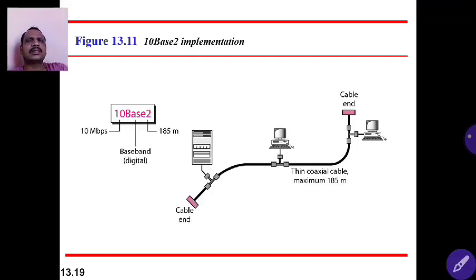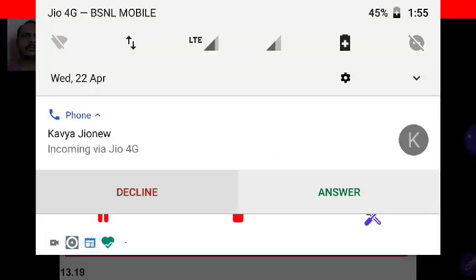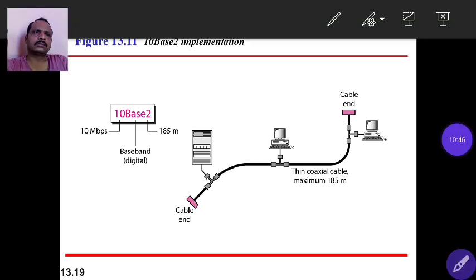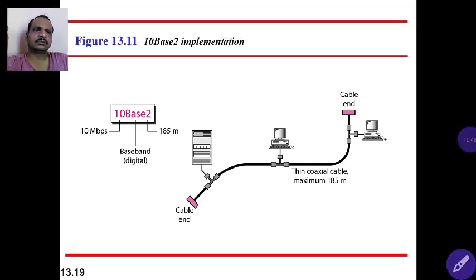Next we'll see 10Base2. Similarly, 10 indicates 10 Mbps, base indicates baseband digital signal, and 2 indicates 200, but practically it is 185 meters. We represent it symbolically like that. It can be implemented with a thin coaxial cable.